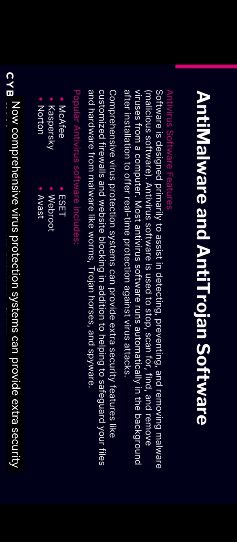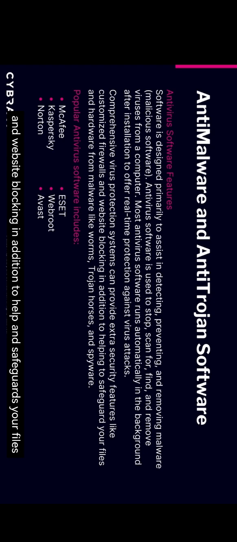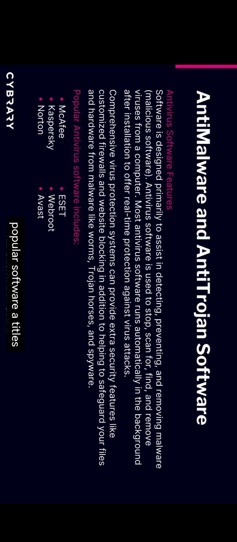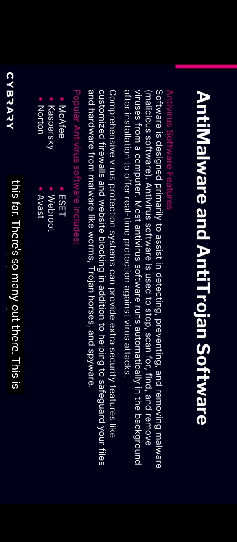Comprehensive virus protection systems can provide extra security features like customized firewalls and website blocking, in addition to helping safeguard your files. Popular software titles out there are McAfee, Kaspersky, Norton, ESET, Webroot, and Avast. Again, it's not limited to this list; there are so many out there. This is just a short list of examples.